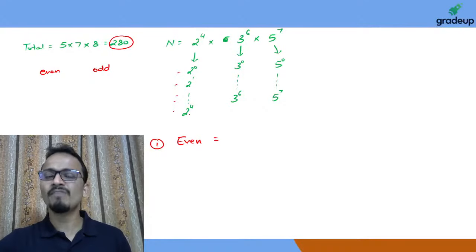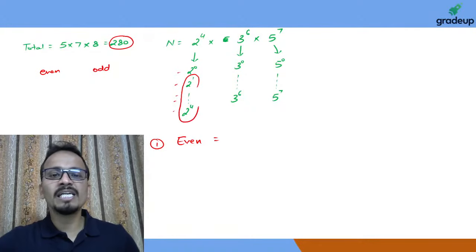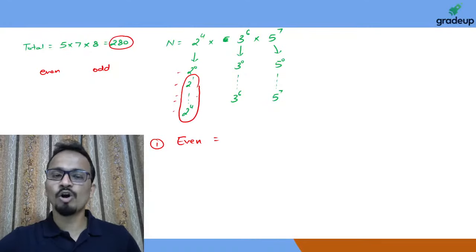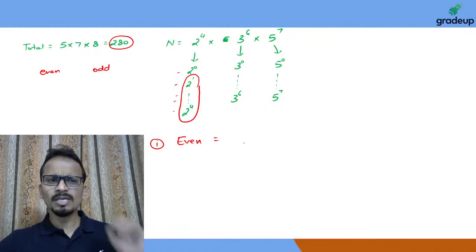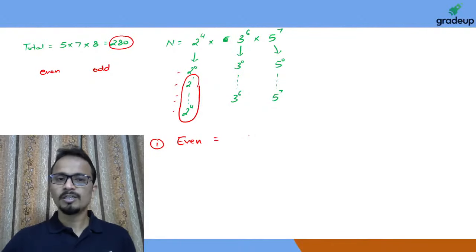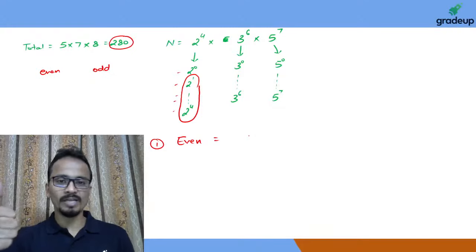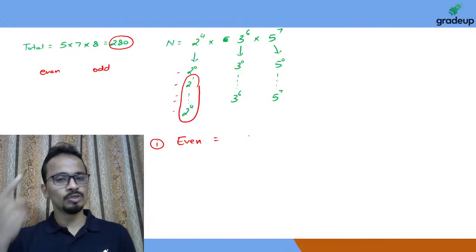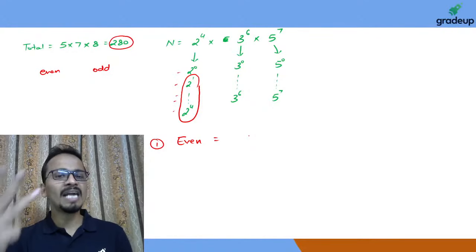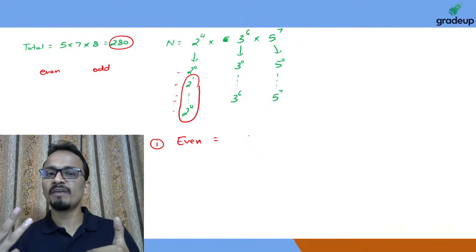So out of these, my number should have at least one power of 2. So in the factors which should be even, the powers of 2 which can be used are 2 raised to the power 1, 2 raised to the power 2, 2 raised to the power 3 and 2 raised to the power 4. I cannot use 2 raised to the power 0.